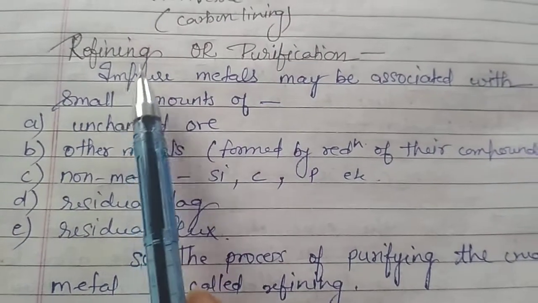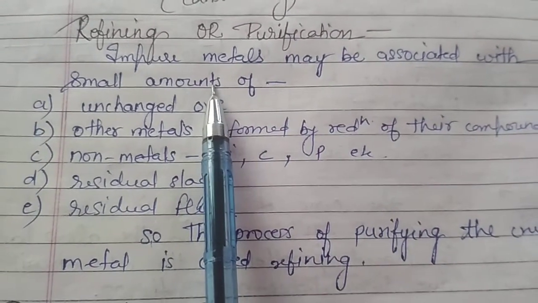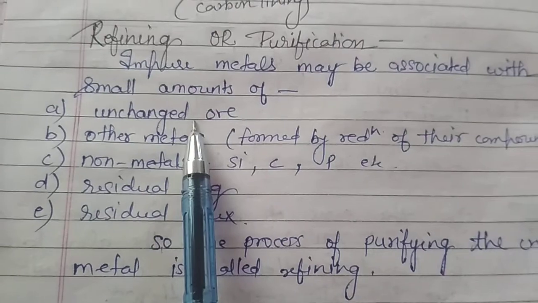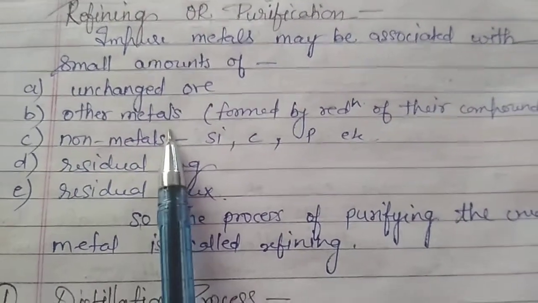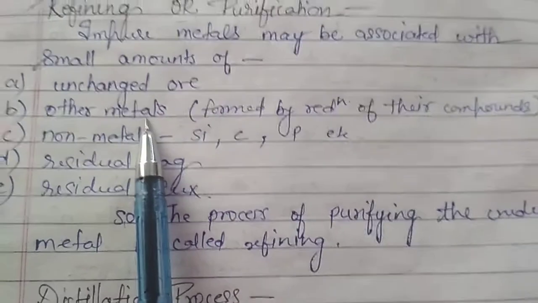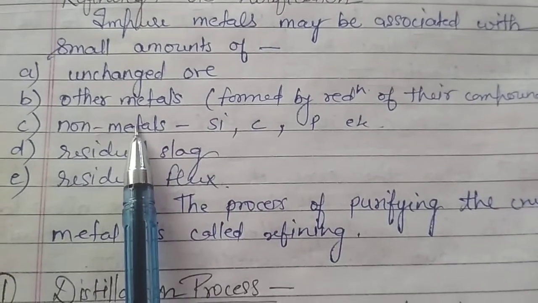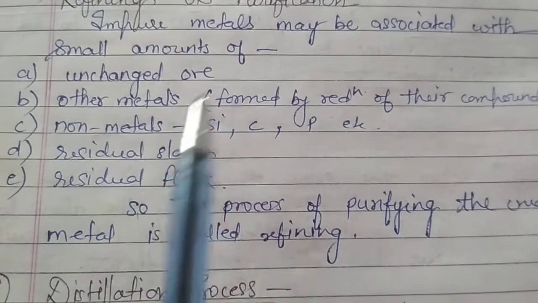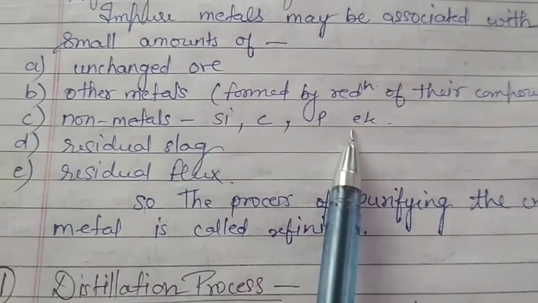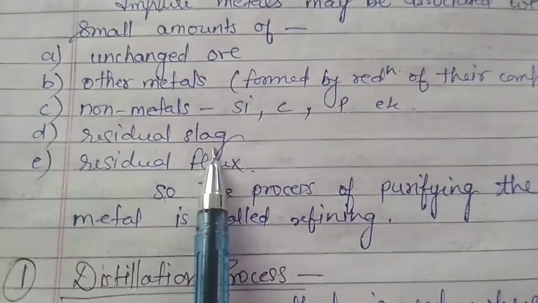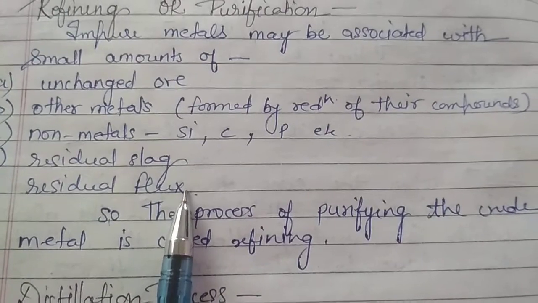The crude metal that we have obtained till now may be associated with a small amount of unchanged ore, other metals formed by the reduction of their compounds present in the ore, and non-metals which may not be converted into volatile oxides and are still there, such as silicon, carbon, phosphorus, etc. Maybe some residual slag or residual flakes is also present in the crude metal.